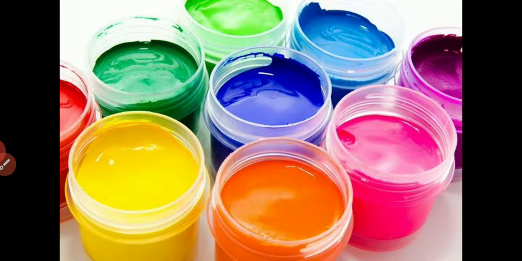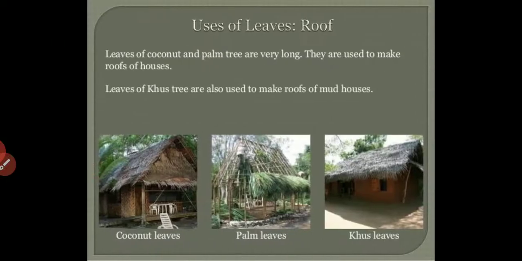Now see this one. What is this? Oh, so beautiful. Different kinds of colors. And we also get natural colors from leaves. The leaves are also used to produce different kinds of colors. And now see this one. Some leaves are also used to make huts. You can see this one, like coconut leaves, palm leaves, kush leaves. These leaves are used to make roofs of houses. Now all of you have understood about the uses of leaves, that leaves are so important for us.